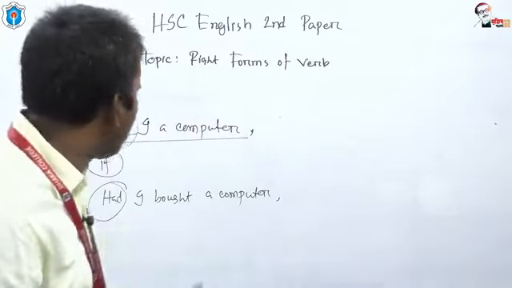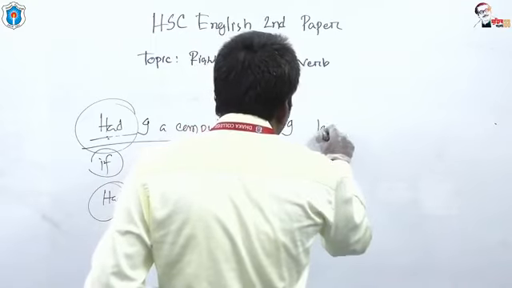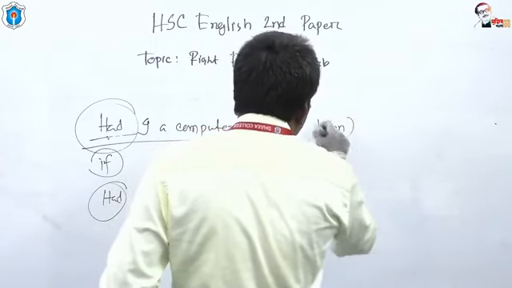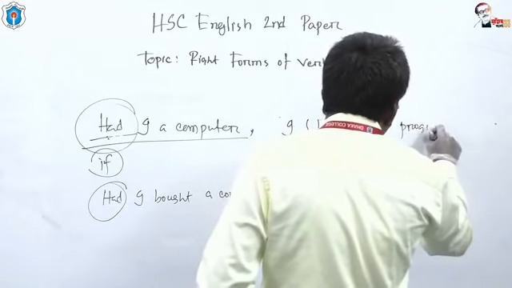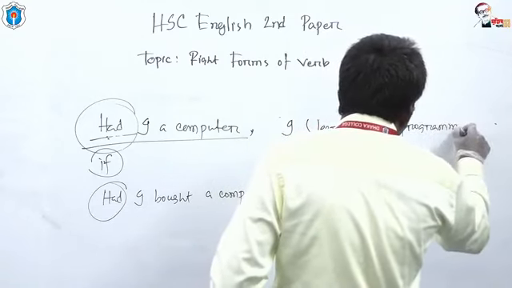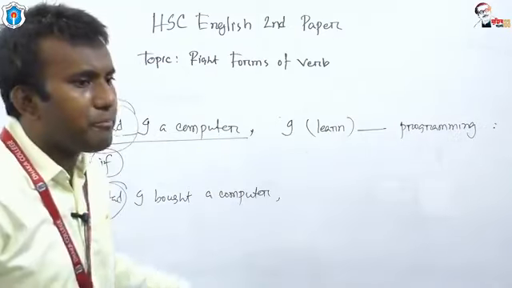I can write the example. Had I a computer, I learn, programming.